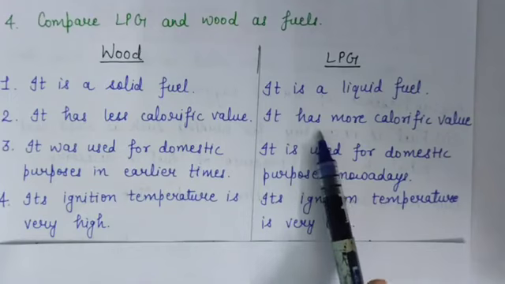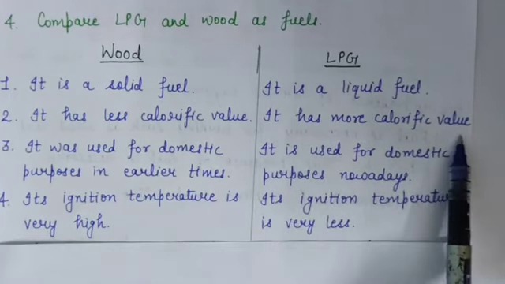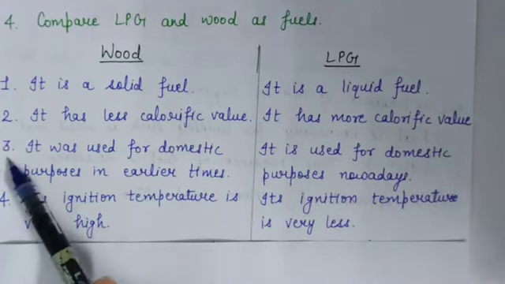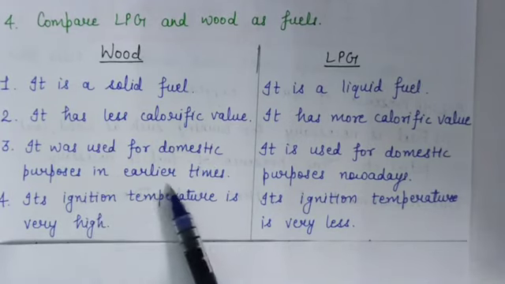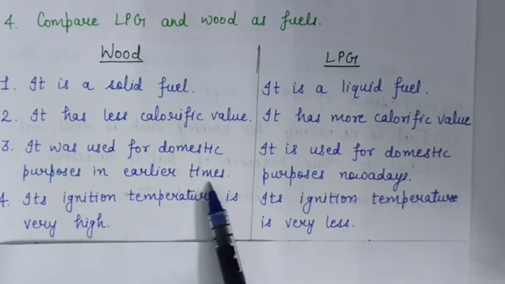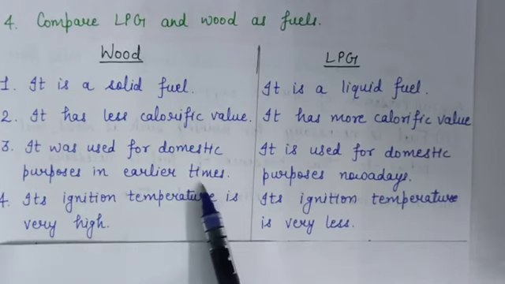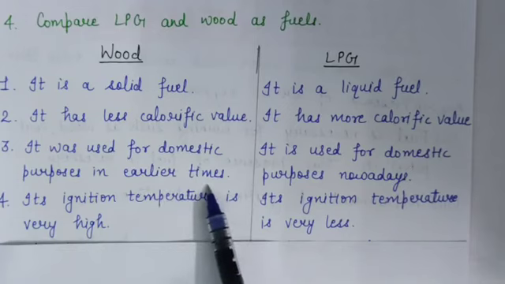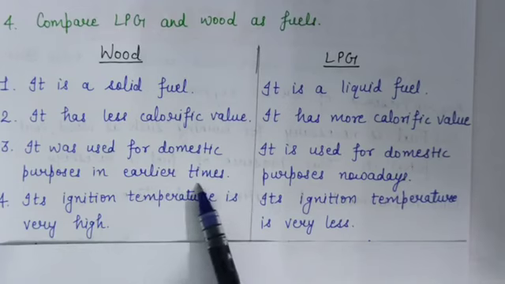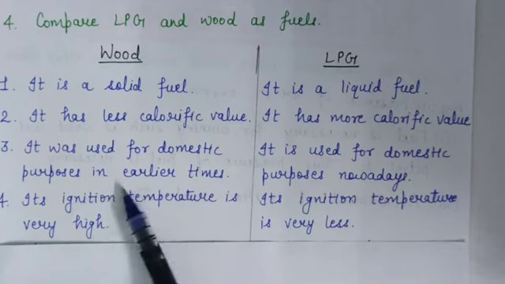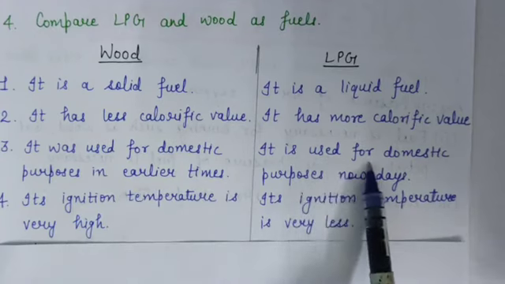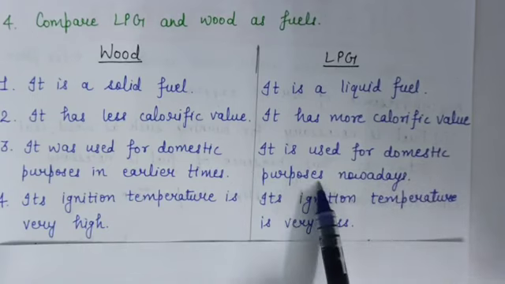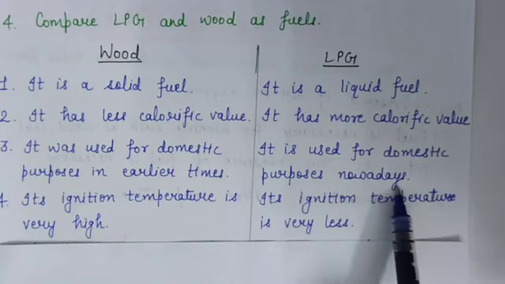But LPG has more calorific value. Third is, it was used for domestic purposes in earlier times, means we do not use wood nowadays for domestic purposes. It was used in earlier times, but LPG is used for domestic purposes, means in the kitchen, nowadays.